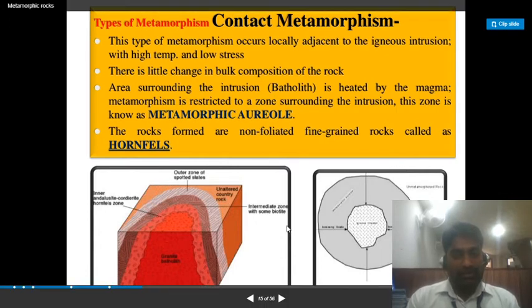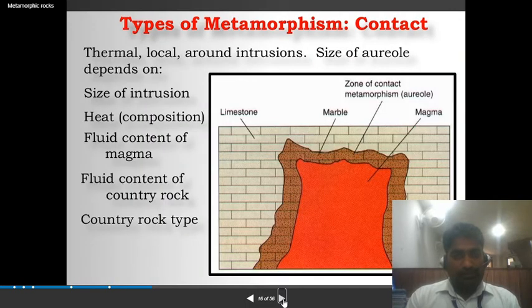So in this diagram you can also see very clearly the granite batholith, then the inner andalusite-cordierite hornfels zone, the outer zone of spotted slates, unaltered country rock, and intermediate xenolith bodies. Types of metamorphism, I am still discussing contact: thermal and local intrusion.